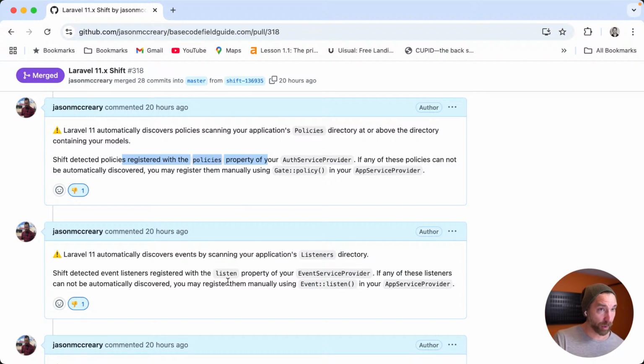But in the case of this project, the policies and listeners that were here were just old school default values. They didn't actually exist. And so I think a very, very easy fix here would just be, hey, if this event service provider matched a really old version, or the properties within it contain just what an old version were, and those files don't necessarily exist, don't show this comment. I think that's the easy fix here. And again, it would make the comment less noisy in the very specific case where you just had that generic listener that's not even part of the project, right?